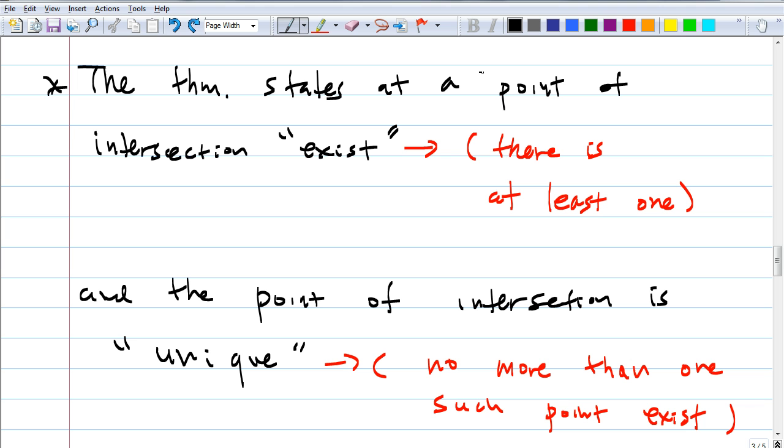Okay, last one. Through a line and a point not on the line, there is one and only one plane. Let me read it again. Does this sound familiar? Yes, this is the same exact statement we just talked about. True or false? True. Guys, that was a theorem that we just talked about, wasn't it? Wasn't it the last theorem? What does one and only one plane mean? The same as? Exactly one. Okay, any questions? Does this make sense? Yes. Perfect.